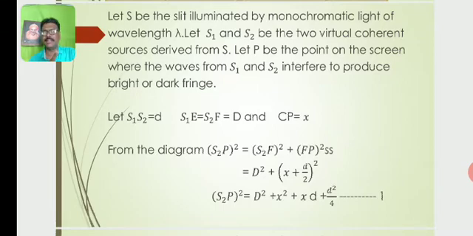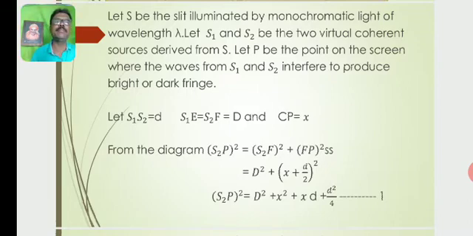After simplification we get S2P whole square equal to D square plus x square plus xd plus d square by 4. Let this be equation number 1.